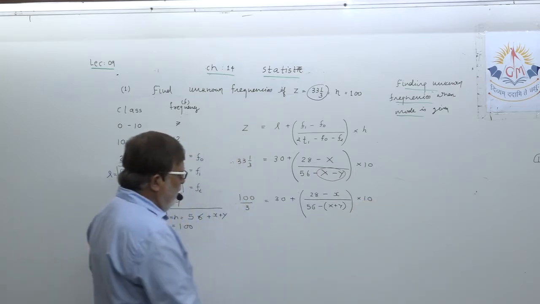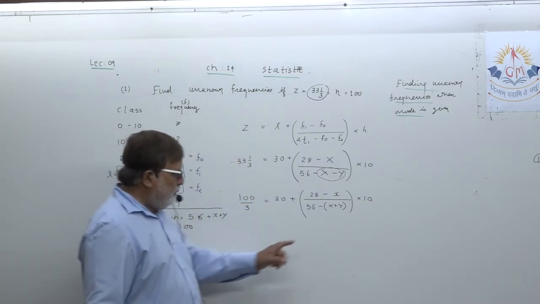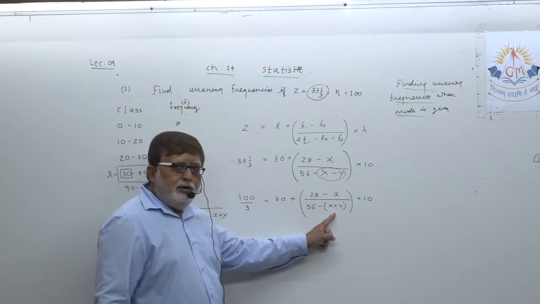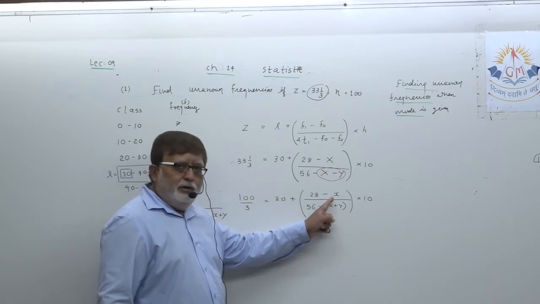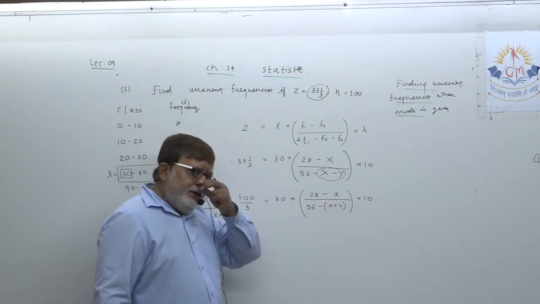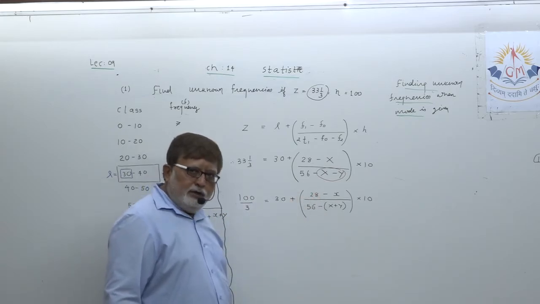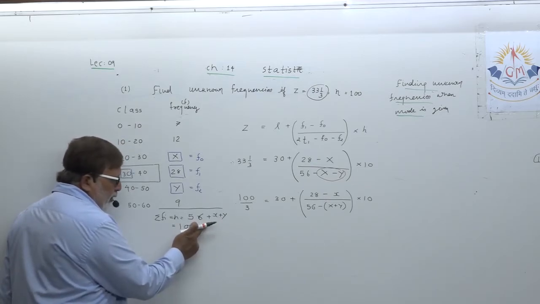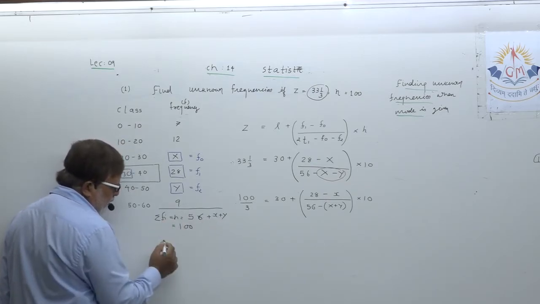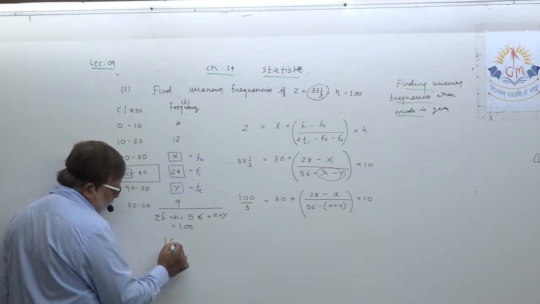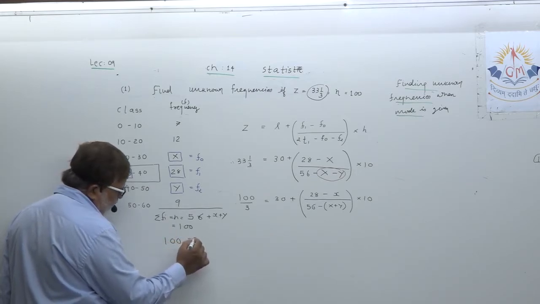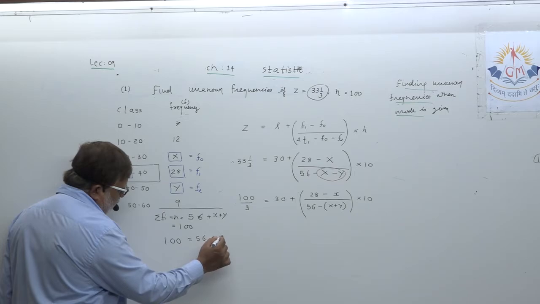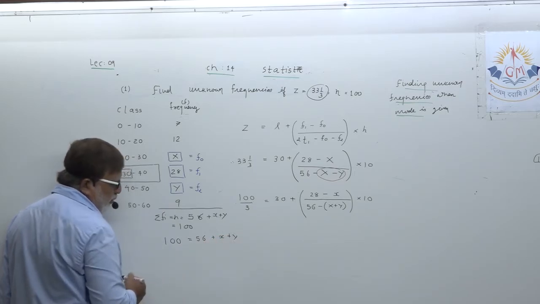Now you start thinking: if I am able to get the value of x plus y, then it becomes easy for me, as there will be only one unknown, x. Now you have to think, how can you get the value of x plus y from here? See dear student, can I write this way? Please concentrate. 100 equals 56 plus x plus y.